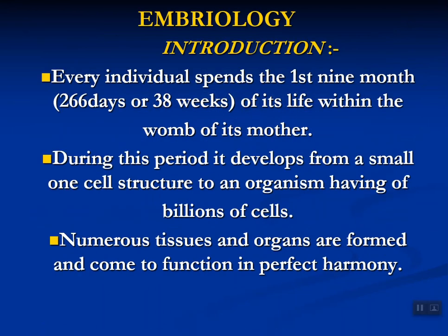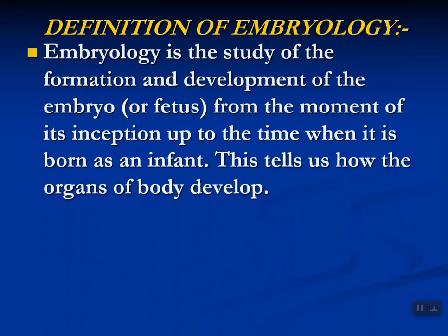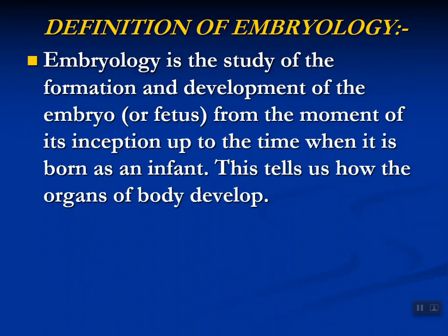Embryology: the period is 266 days, 38 weeks, and 9 months. During that time it develops from a one-cell structure to billions of cells, meaning when the baby is born there are billions of cells in its form. During that time the tissues and organs develop. Definition: it is the branch of science that studies the formation and development of the embryo from the moment of conception until it is born as an infant.